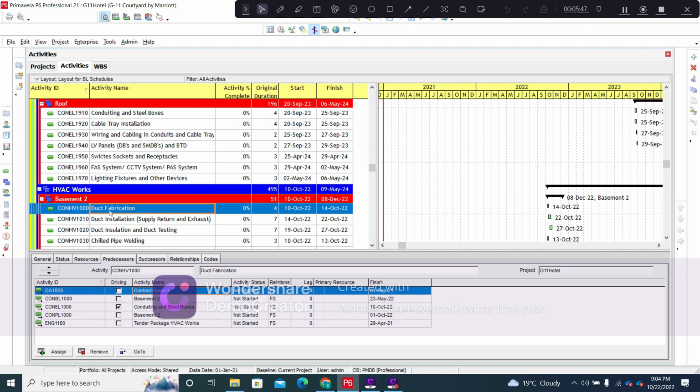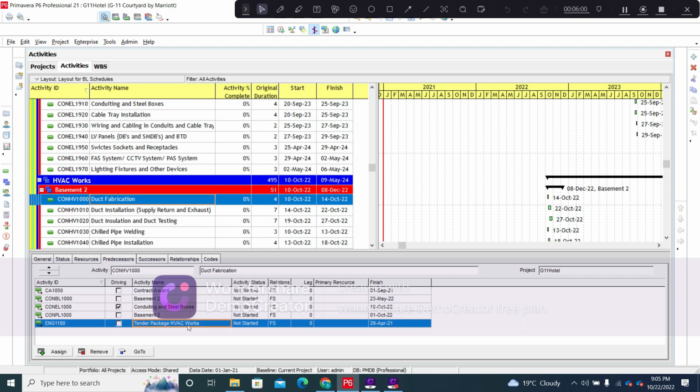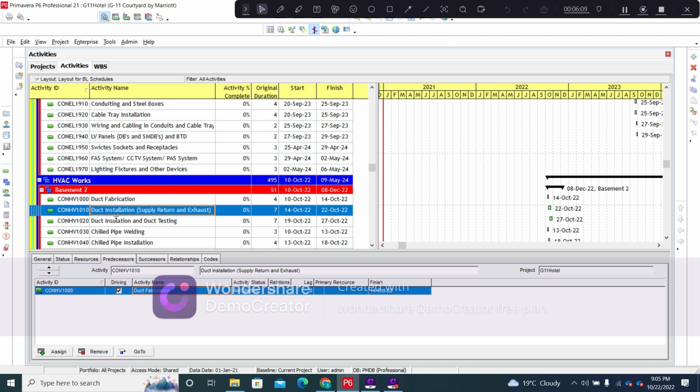So the first activity in the HVAC works is the duct fabrication. Since you can see here that the duct fabrication activity is connected with the contract award of the HVAC works, the completion of the block work of the basement 2, the conduiting and the steel box installation, the plaster works of basement 2, and the tender package for the HVAC works. So after the completion of all these activities, we can move on to the HVAC activities that starts with the duct fabrication. The duct installation will obviously start once the duct fabrication has been completed. There will be three types of ducts, that is the supply duct, the return duct, and the exhaust duct. Then we will move on to the duct installation and duct testing.